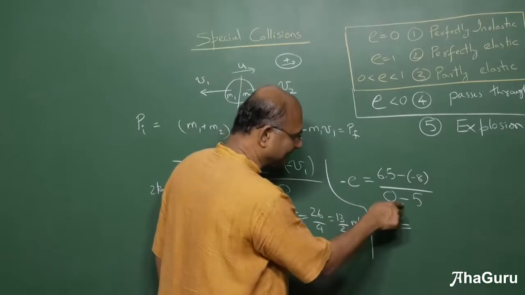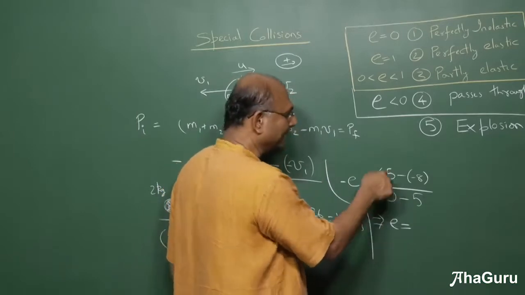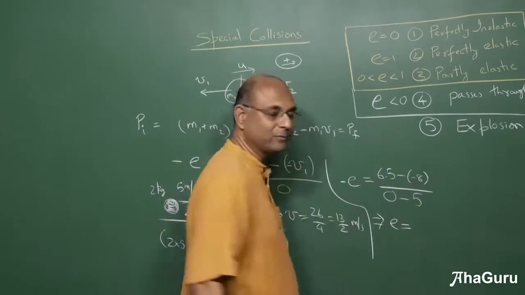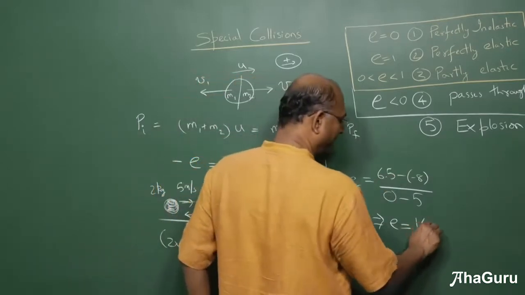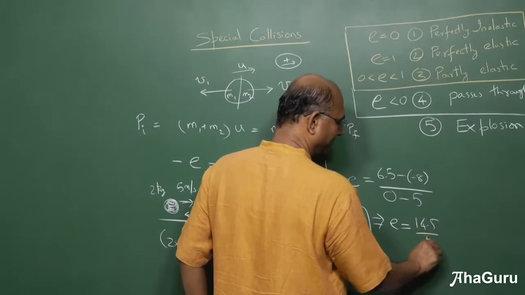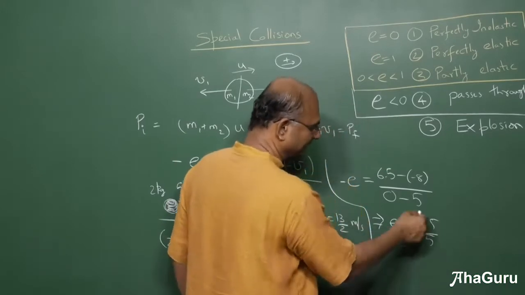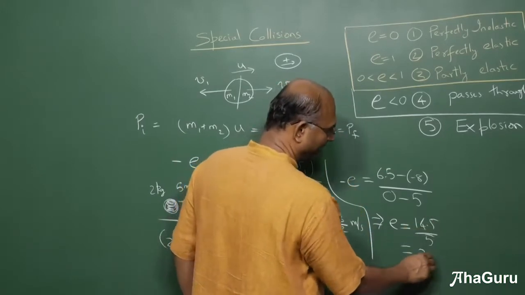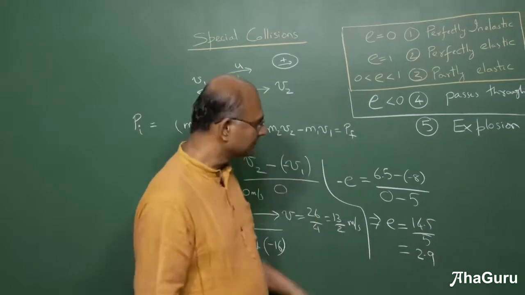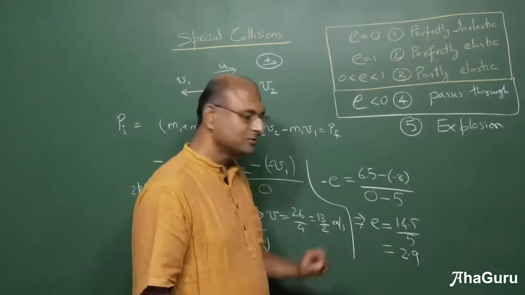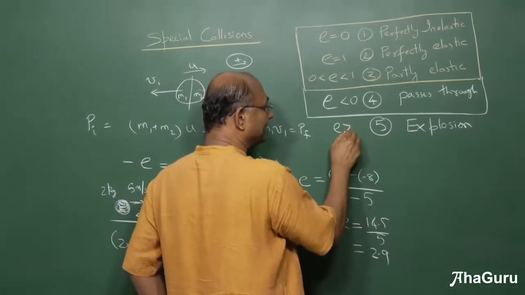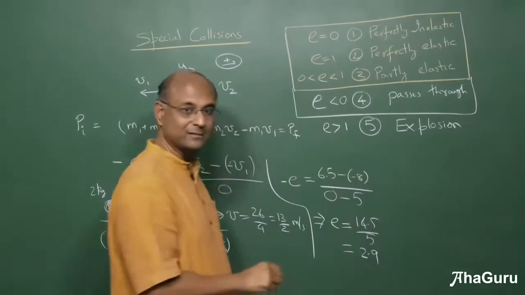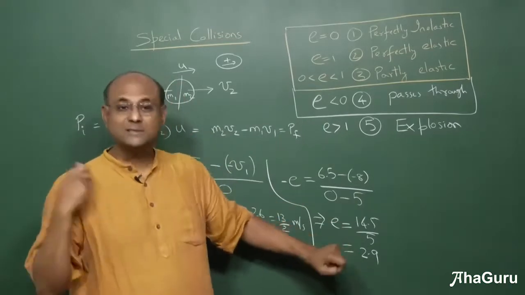So I'll take the minus sign and cancel out that minus here. So I've got 6.5 plus 8. What is 6.5 plus 8? 14.5. So I've got 14.5 by 5. You can see that this is some 2.9 I think, right? 3 times will be 15. So this is 2.9. So I've got E greater than 1. So E is now almost 3.